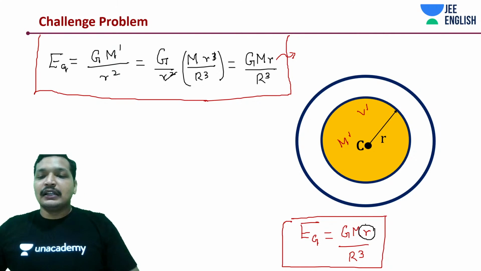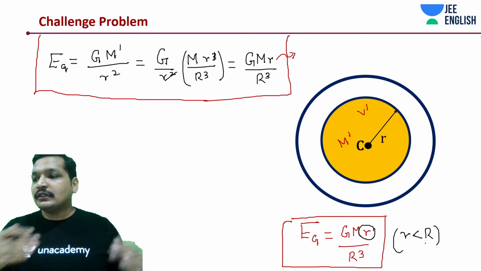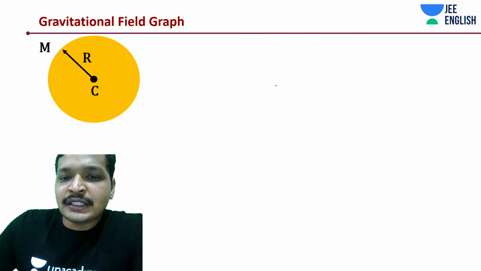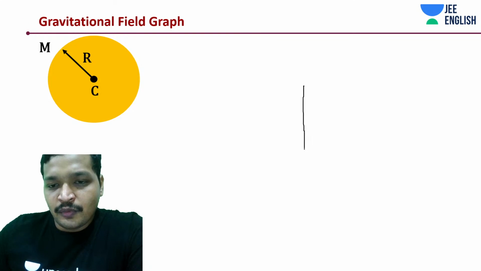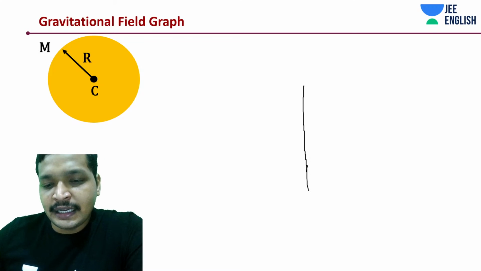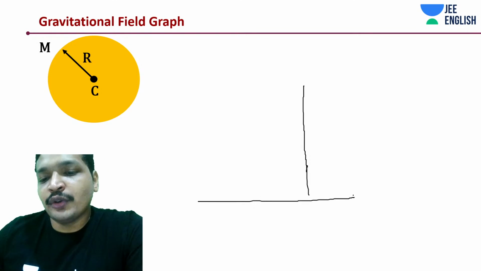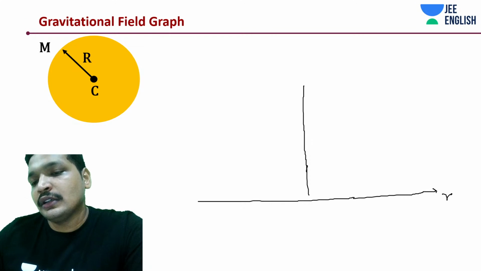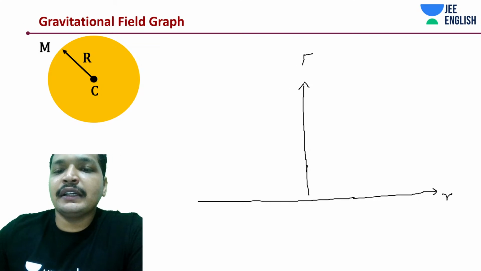This is for r less than capital R. Now let's graph it. You of course have your two axes as usual. One axis is going to be the gravitational field magnitude, and the other one is going to be radius r.